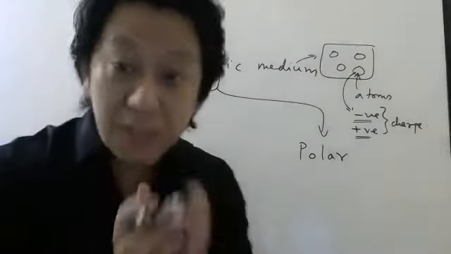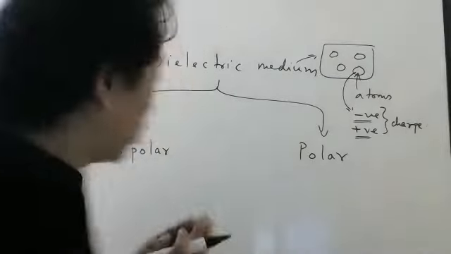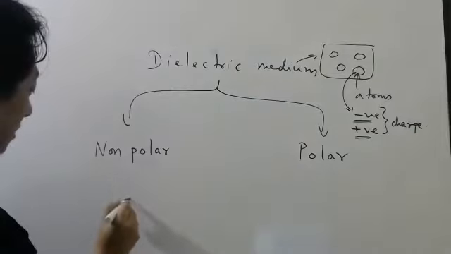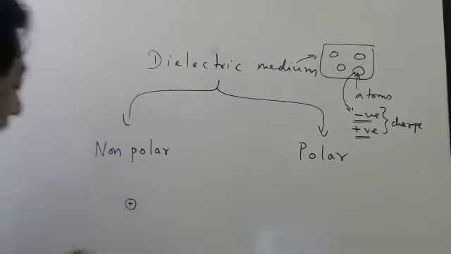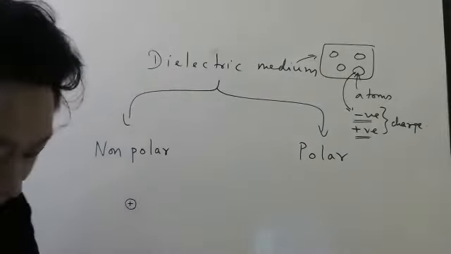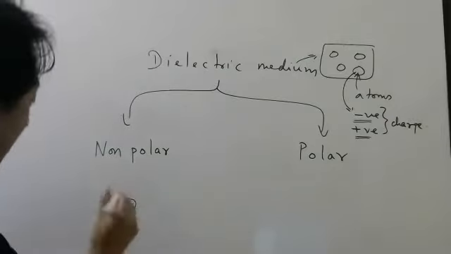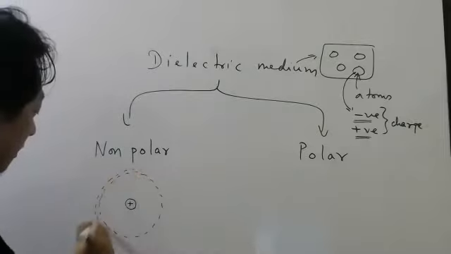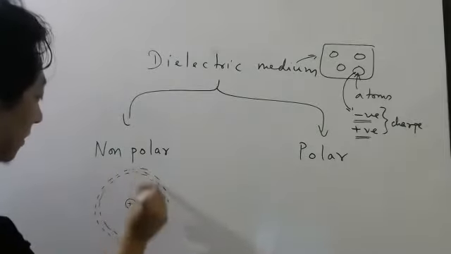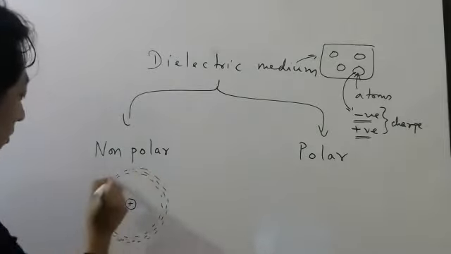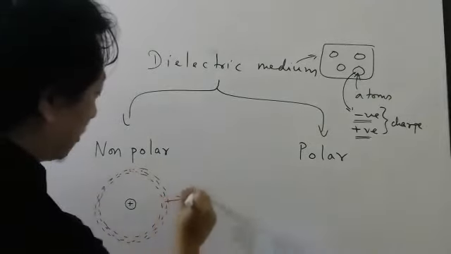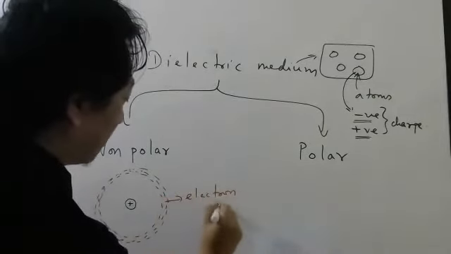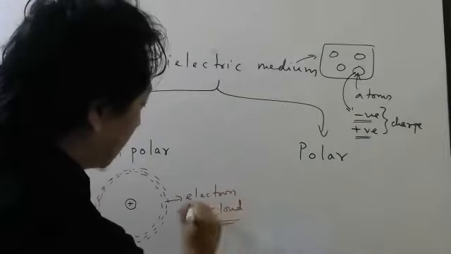If it is symmetrically distributed, imagine this is the positive charge and the negative charge is very nicely symmetrically distributed here. This is the negative charge, which is carried by the electrons. This is what we call the electron cloud. But again, later we will be studying these things.